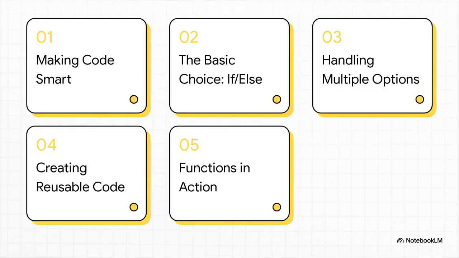So here's our game plan. First up, we're going to see how to make our code smart by giving it the power of decision-making. Then we'll dive into how to build our own reusable tools with something called functions. And finally, the best part, we'll see how to put those two concepts together.